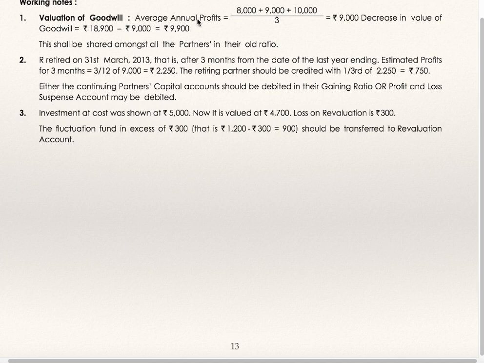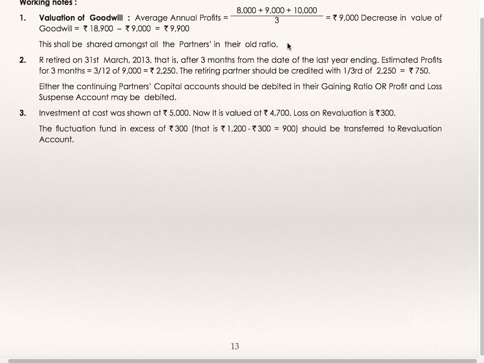Valuation of goodwill, average annual profit. Three years' profits have been given, add it, divide by 3, average profit is 9,000. Goodwill as per balance sheet, as we have just seen, was 18,900. Valuation of goodwill is 9,000. Therefore, the difference is 9,900. This shall be shared among all the partners in their old ratio.